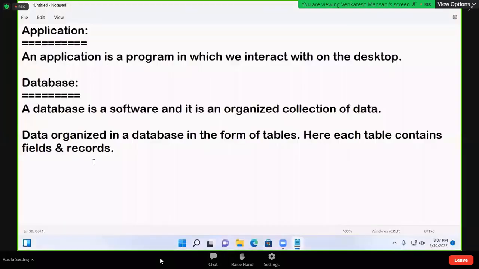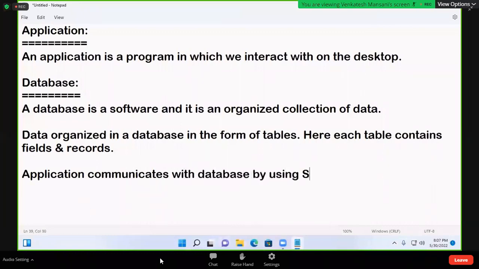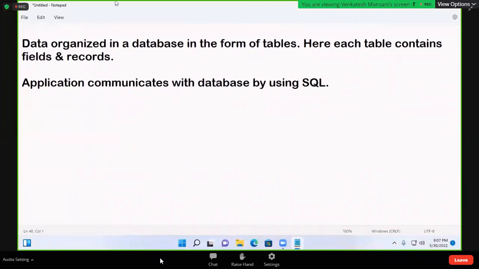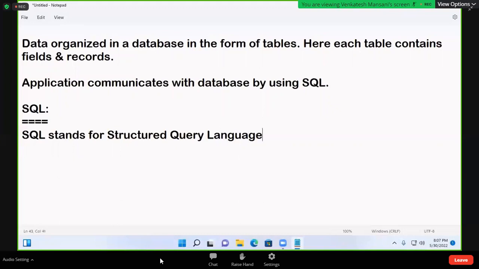Write that point. Application communicates with database by using SQL. SQL stands for Structured Query Language.